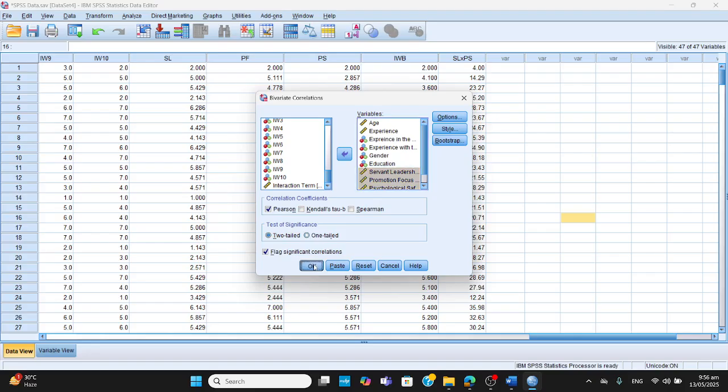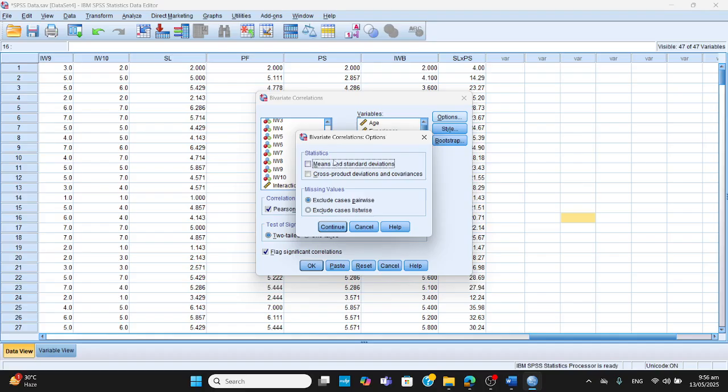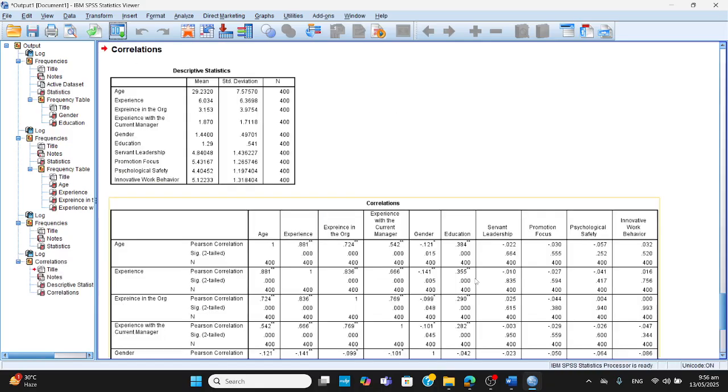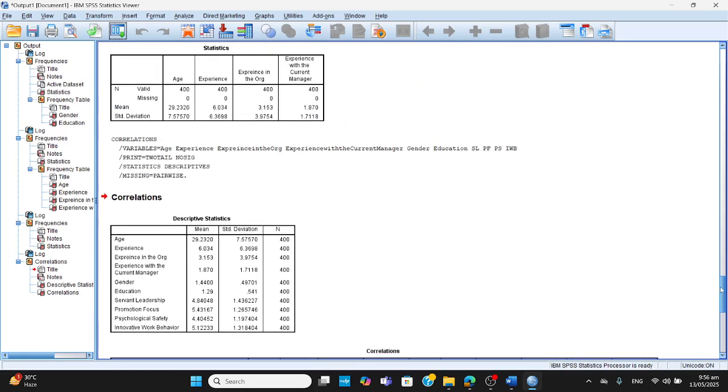Now, one more thing. With this, I can ask for this mean and standard deviation table. So now you can see that at the top, we have this mean and standard deviation for all the variables, age, experience, and all. And you can compare these values to the previous values which you got here. For example, age 29.2, and here 29.2. So very much similar, but here they've done it for almost all the variables. The constructs of the study, which are at the bottom, from servant leadership to innovative work behavior, we can see what the values of mean and standard deviation are.